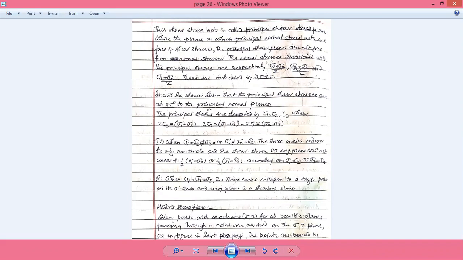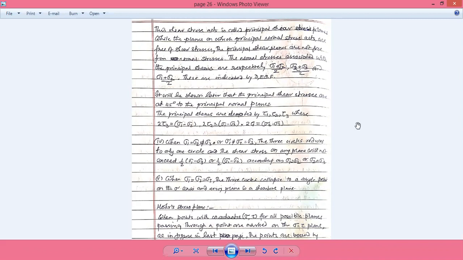And it will be shown afterwards that principal shear stresses are at 45 degrees to the principal normal planes. So there is an orientation, around 45 degrees. The principal shear stresses are tau 1, tau 2, tau 3. Whereas tau 3 is sigma 1 minus sigma 2 divided by 2, or 2 tau 3 is equal to sigma 1 minus sigma 2. Similarly, 2 tau 2 is sigma 1 minus sigma 3, and 2 tau 1 is sigma 2 minus sigma 3. We have just proved and shown this in the practical itself.